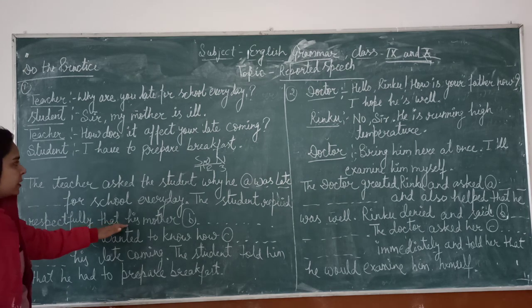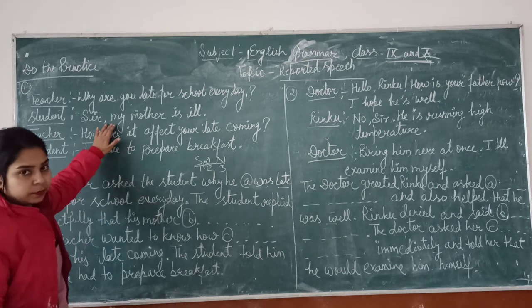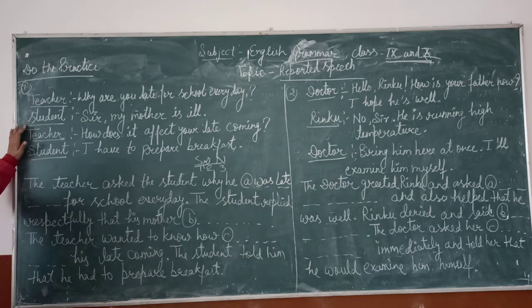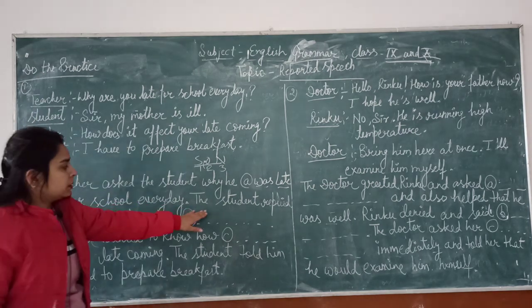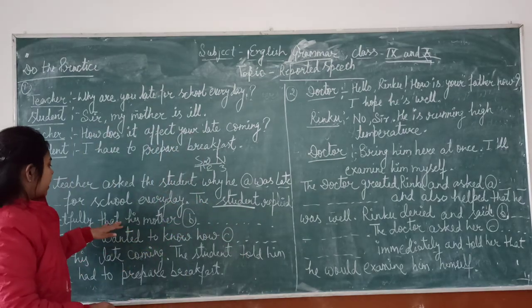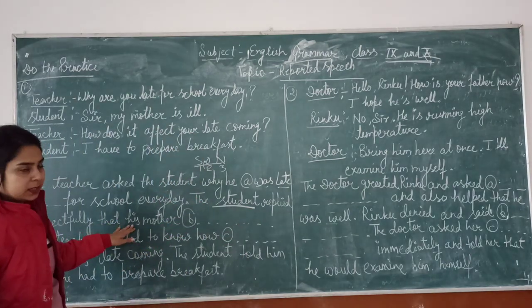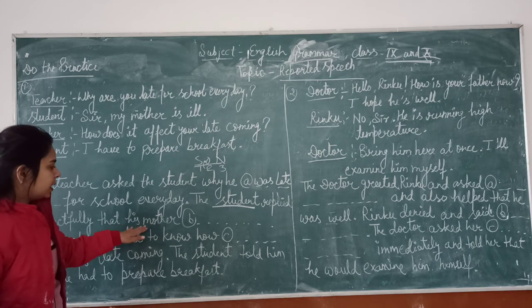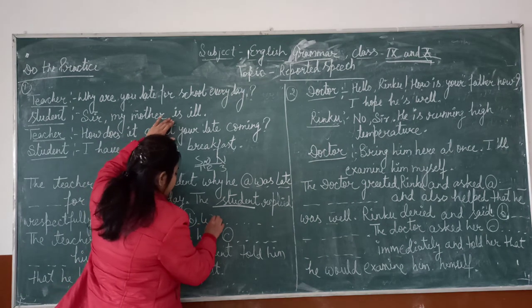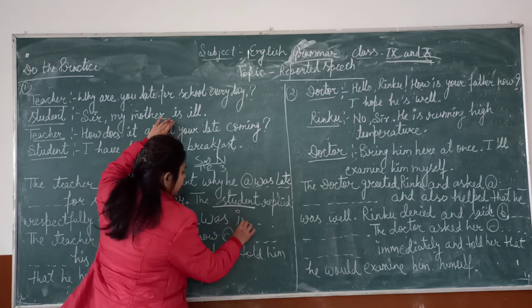Now the student replied respectfully that his mother was ill. My means first person, and it changes according to the subject. The subject is student, so student is he. Then the objective case of he is his. His mother, is will be changed into was. His mother was ill.